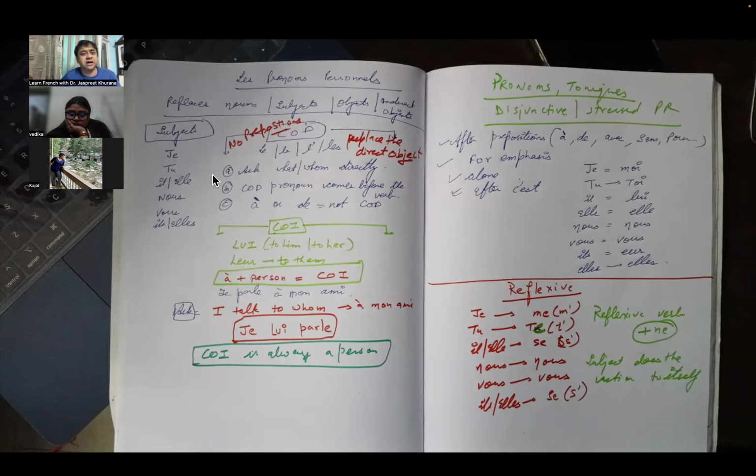For example, ask whom or what directly. For instance, I said: I like you, I'm inviting you, he helps you, right? So in this way, who helps you? He, right? So this is whom, to whom you are saying, or what are you saying. So this is about the direct object, COD, where it directly replaces the noun.